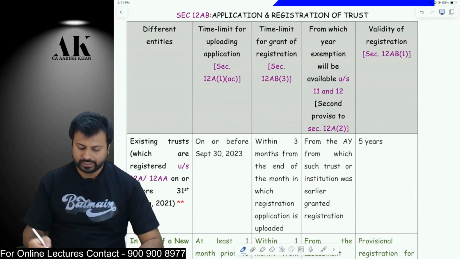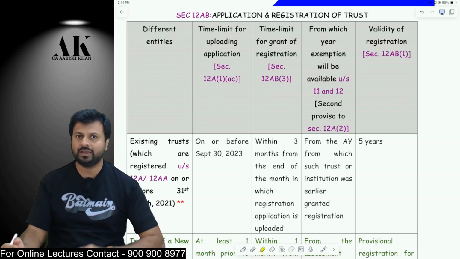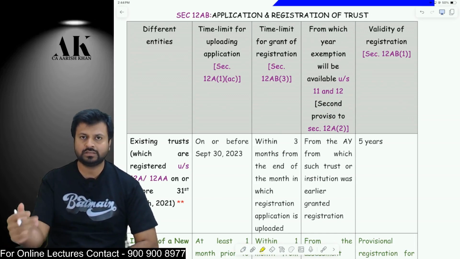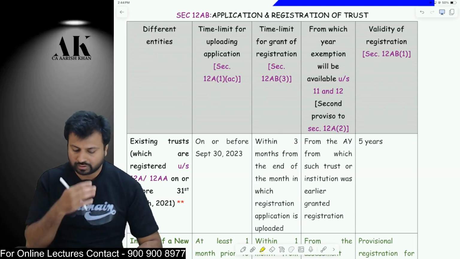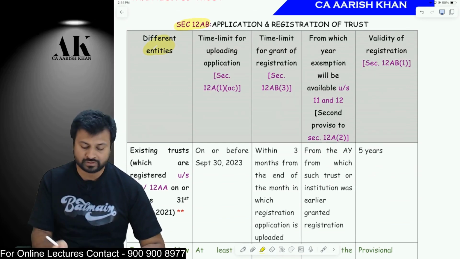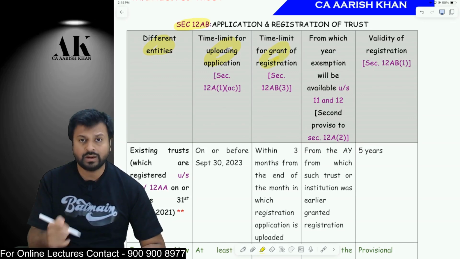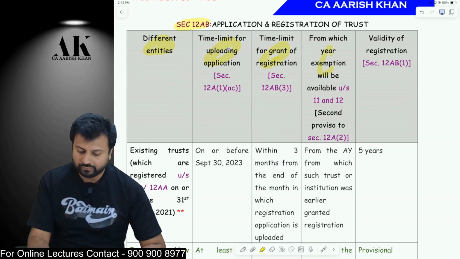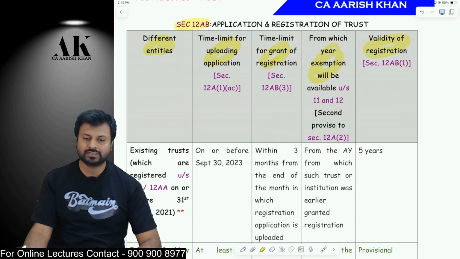Now let's move on to the next part, which talks about registration and application of trust. When a trust should apply, when a trust should get the registration, for how many years the trust will get a registration, and is there any provision of provisional registration also. Let's talk about all of them one by one under Section 12AB. Now the first column is different entities, different categories we are going to cover. Second column, by when the application should be made. Third column, by when the registration will be granted by the government. Fourth column, from which year the exemption will be allowed to the assessee, and the fifth column, for how many years the assessee will get the exemption.